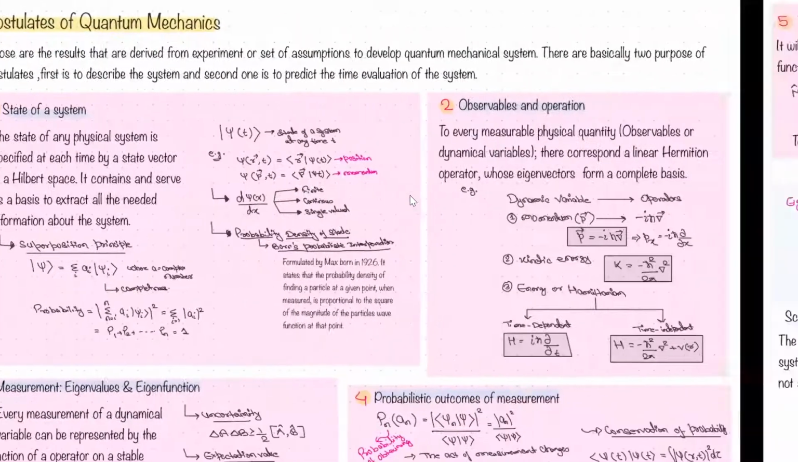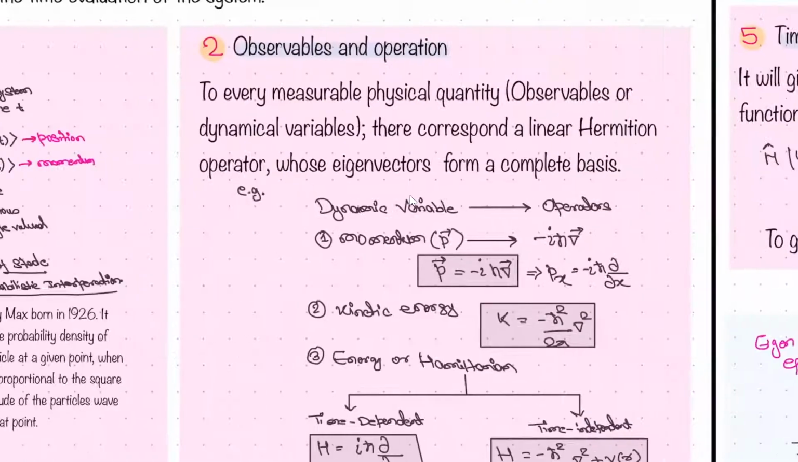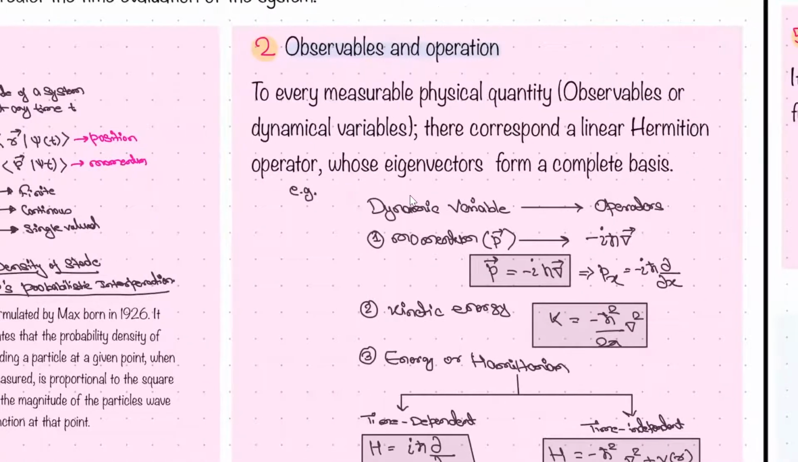We know these things. Next one is observables and operations. It is very important. It differentiates between the classical and the quantum mechanics very precisely and very nicely. If you want to calculate anything, if you want to measure anything, it will have an operator associated with it. For example, if you want to find out the momentum, this operator you have to operate on the function. For kinetic energy, this will be the operator, right?